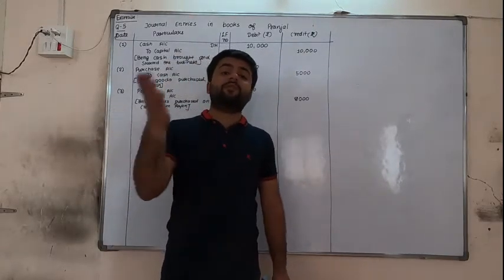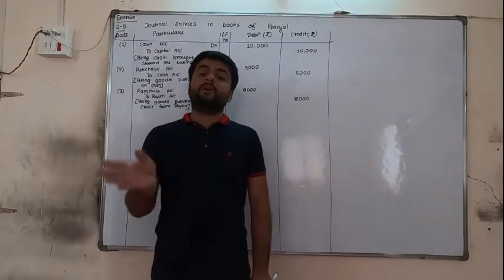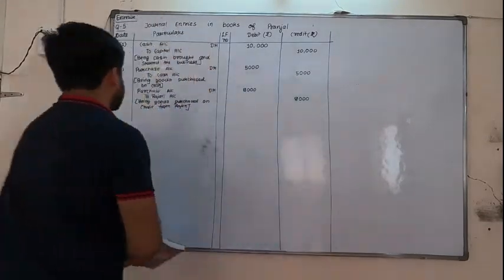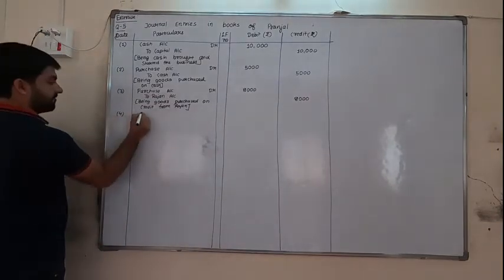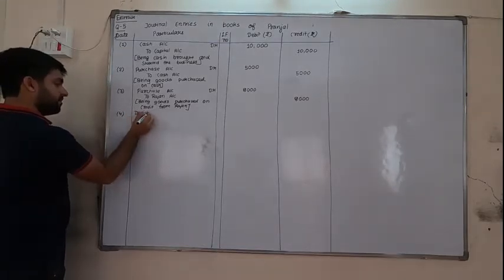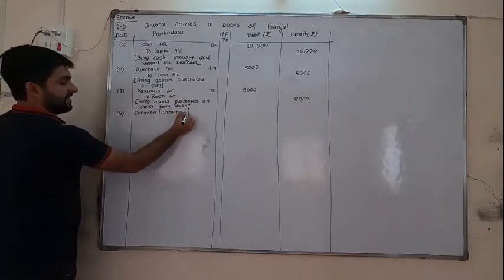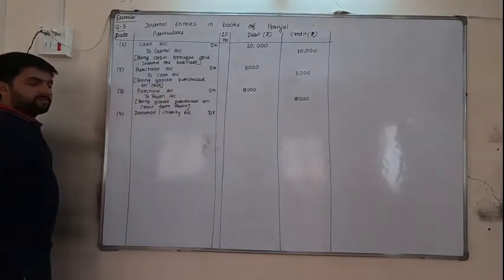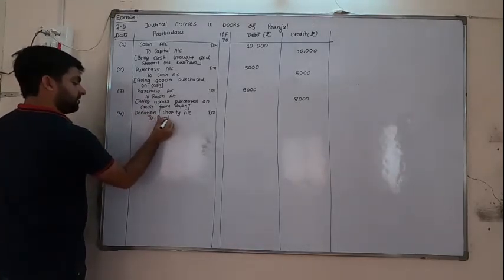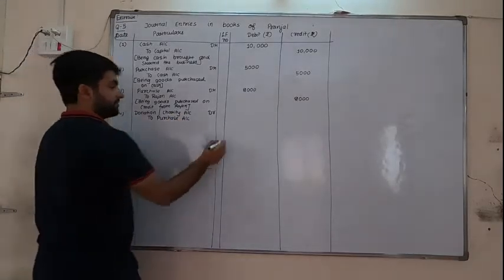So here one thing is decided, purchase should be credited. Now goods are given for what? That should be debited. Goods are given for donation. So we can write donation account debit or charity account debit. Any name you can write. Number 4. Donation or charity, any word you can write, it is not a problem. Or you write both. Account debit to purchase account 2,000.